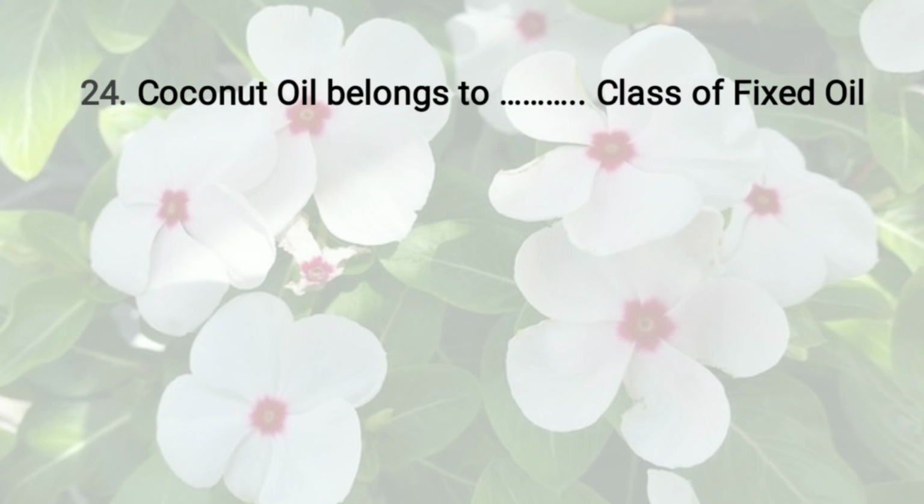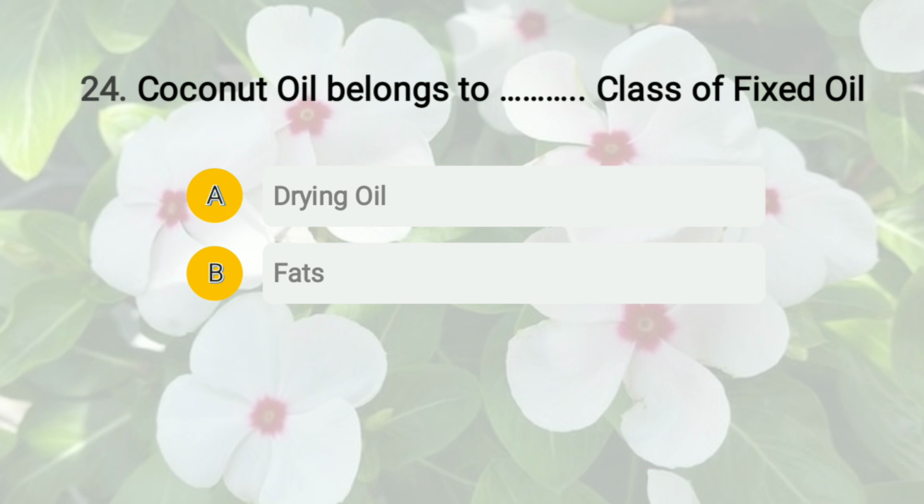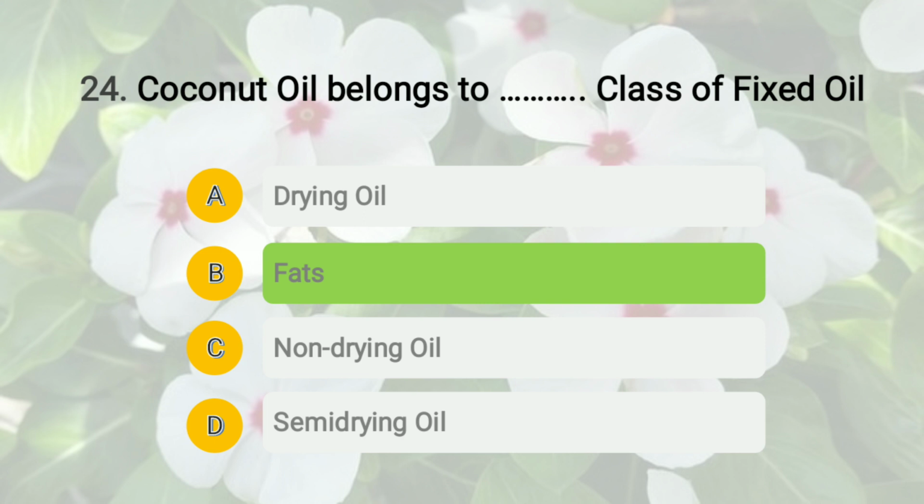Moving to question number 24. The question is: coconut oil belongs to dash class of fixed oil, and the options are: A, drying oil; B, fats; C, non-drying oil; and D, semi-drying oil. So the right answer of this question is option B, fats.